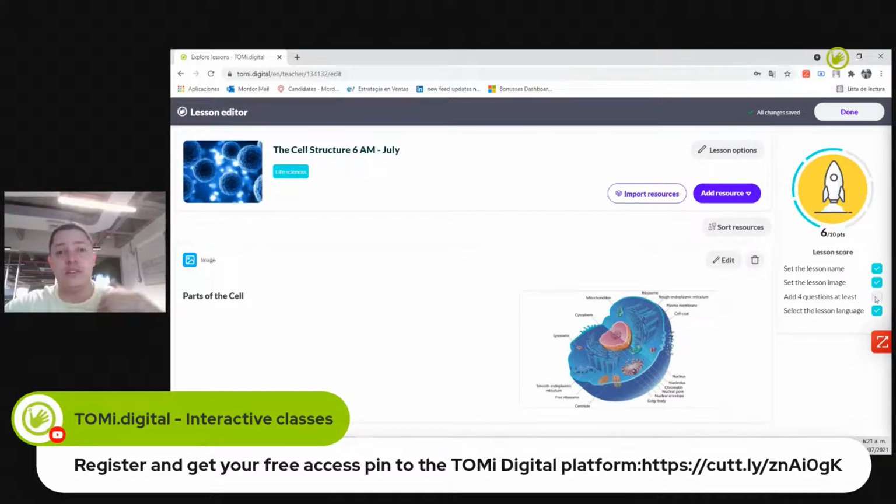Maximum, you can make as much as you can, like 100 questions, but at the end, this is also not a good idea to put 100 questions or 80 or 90 questions. You rather prefer to select a very targeted content and very specific questions in order to make the lesson not only interactive, but also close to the student, so that they learn. It's not a matter of quantity, it's a matter of quality of the content.